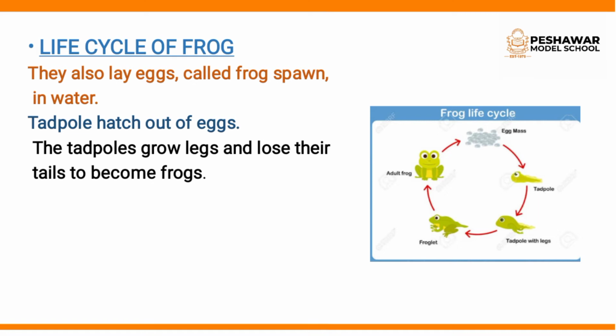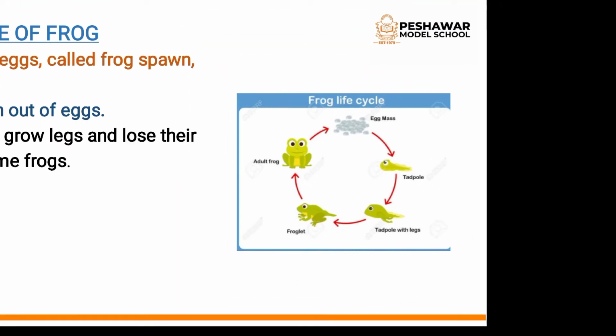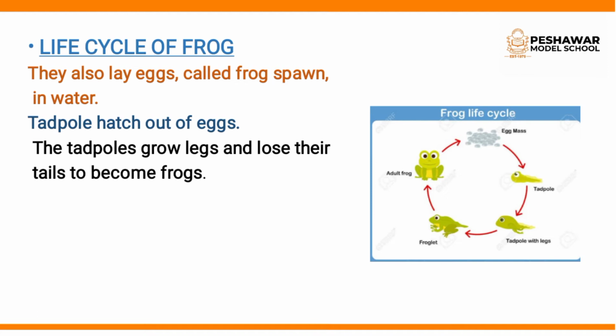Clear? So life cycle of frog, they also lay eggs. Frog also lay eggs called frog spawn in water. Okay students, listen. Frog eggs are coated with a jelly-like substance. You see the frog eggs? Fertilized eggs in the jelly is known as spawn. What spawn? Egg spawn. Frog eggs are called egg spawn.